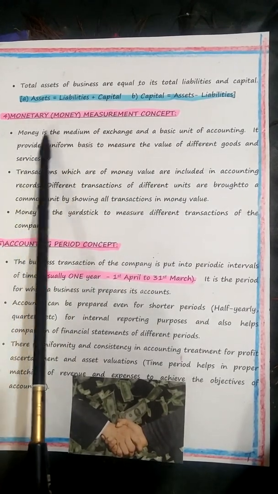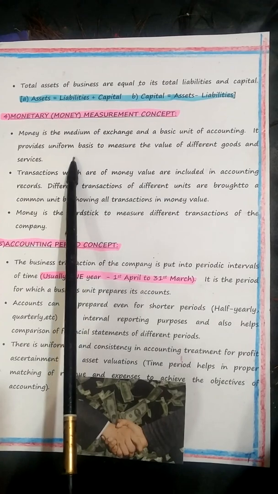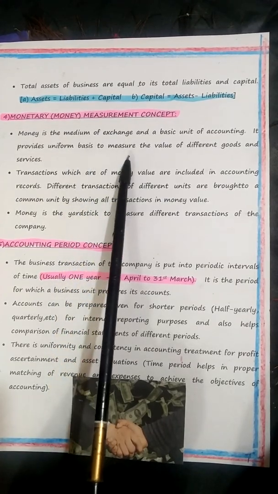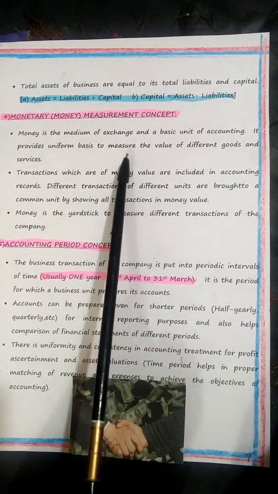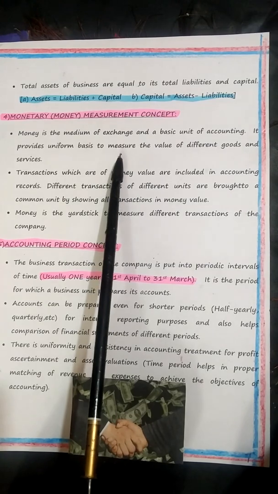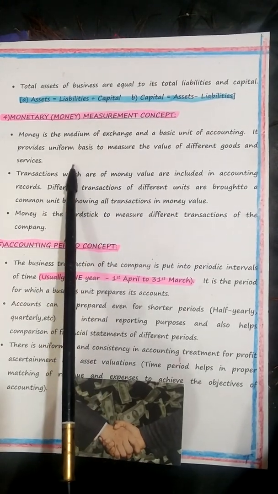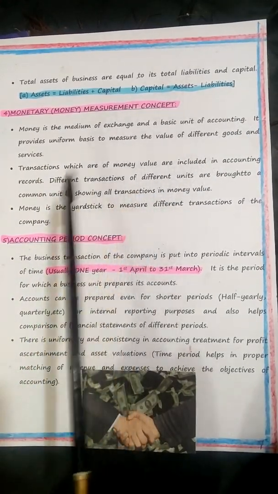Then you have the monetary or money measurement concept. Money is a medium of exchange, a unit of accounting, and a store of value. So you must understand this, children. Money should be converted into local currency. As a unit of measurement, money changes purchasing power also. So we are going to record only those transactions which are expressed in terms of money. Other than that, we are not going to.